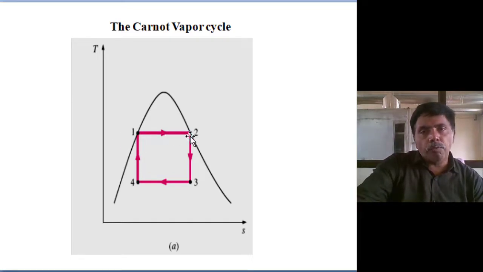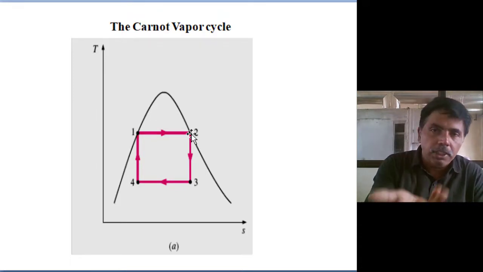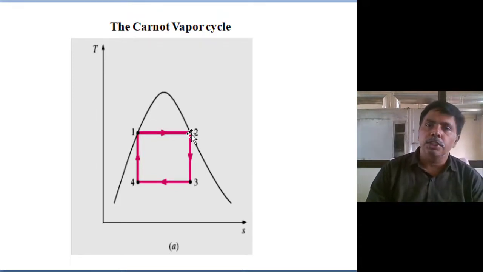1 to 2, isothermal heat addition. In the 1 to 2 isothermal heat addition, at constant temperature I am doing the heat addition. There is no issue, because it is saturated liquid to saturated vapor. Phase change is occurring. Isothermal process means phase change without changing temperature. So we can achieve it in the wet region.